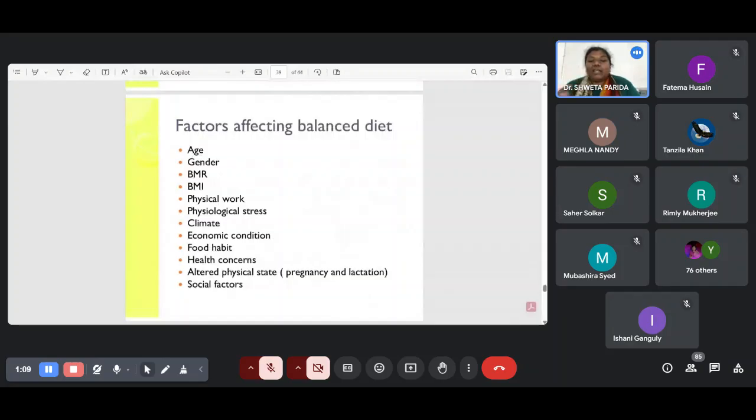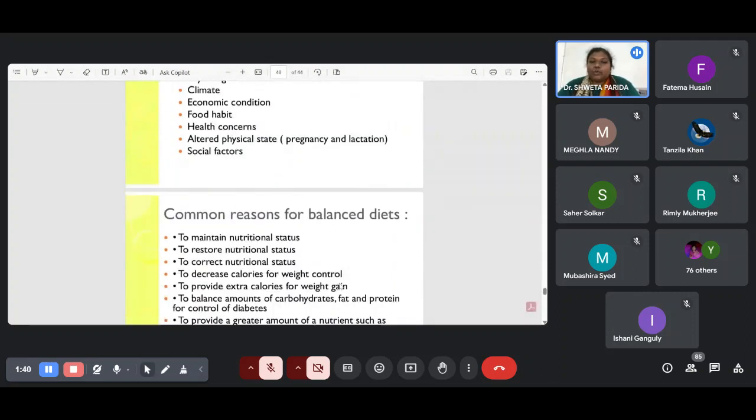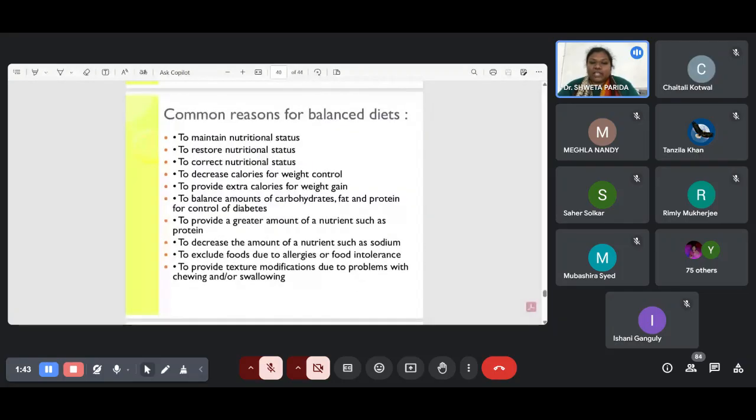A number of factors need to be considered while you are charting a balanced diet. It depends on the age of the person, the gender, the person's metabolic rate, the BMI, the physical work level, the physiological stress level, the climate, the economic condition, the food habit, the health condition, and it may change during pregnancy or lactation, as well as social factors. So I think I have already discussed this.